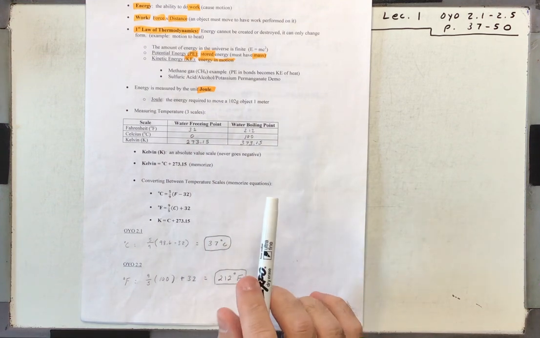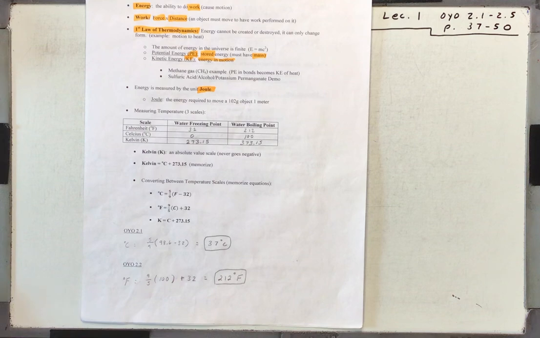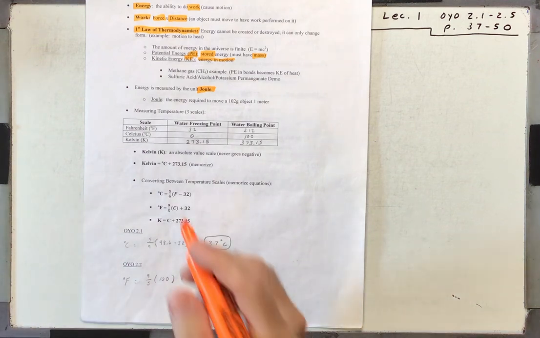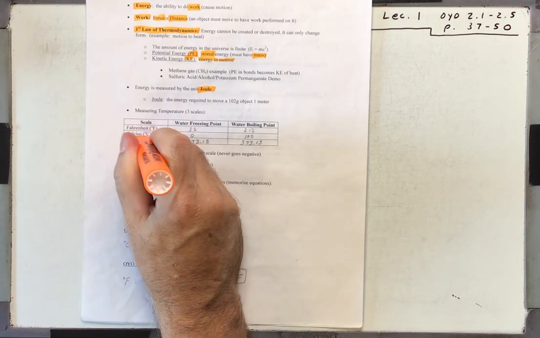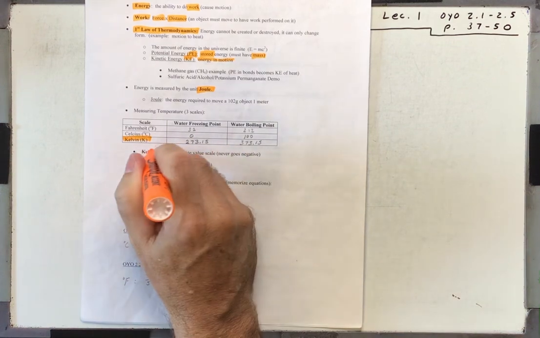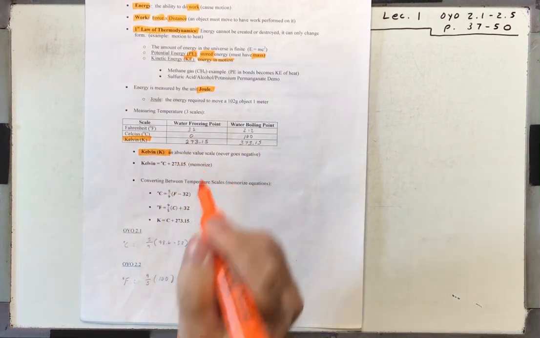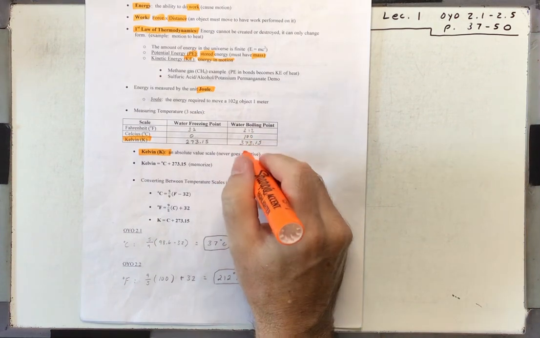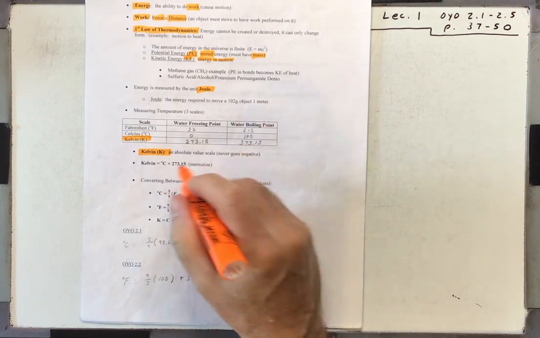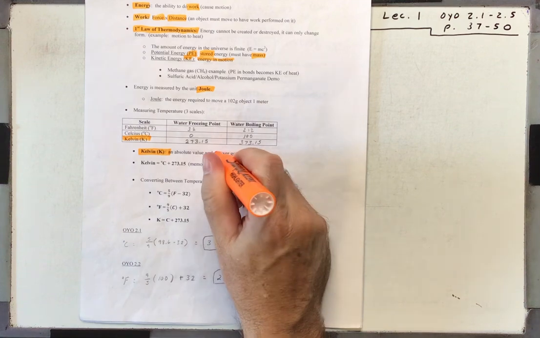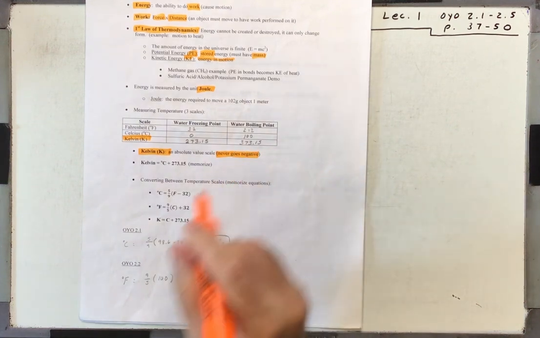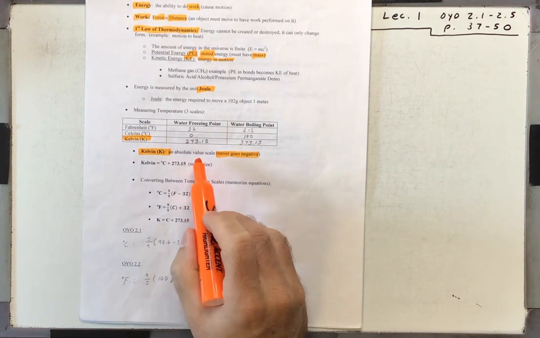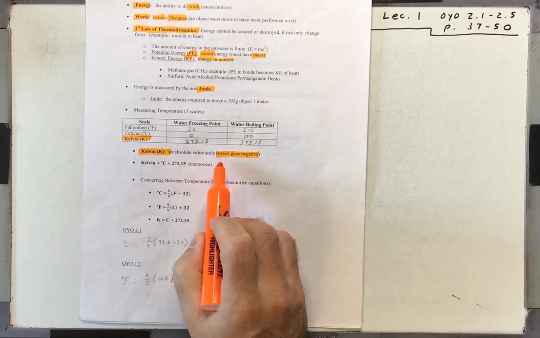Now we're going to introduce another scale. This scale is called Kelvin. Kelvin is really related to the Celsius scale, but it can never go negative, whereas Celsius and Fahrenheit can both go negative. Kelvin is what we call an absolute value scale.